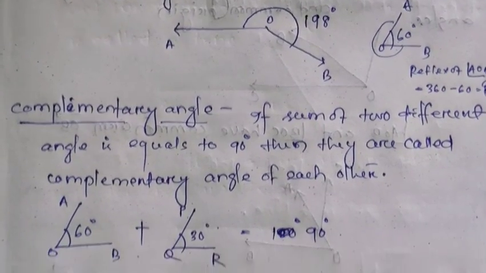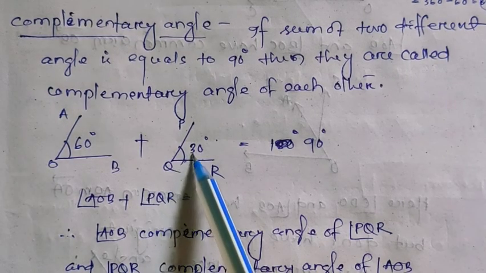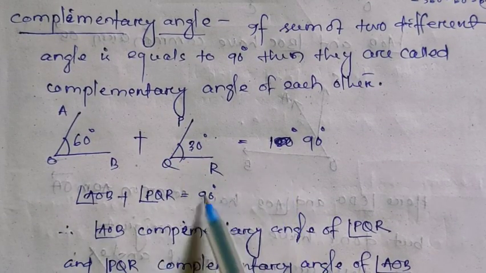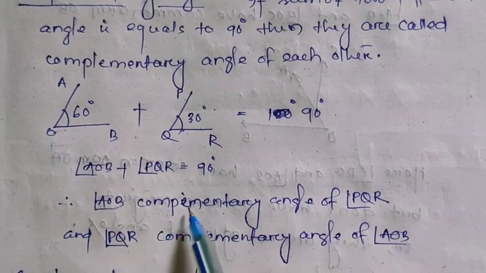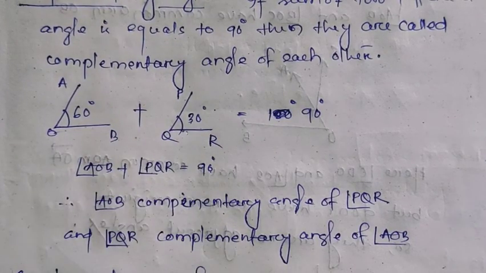Then what is a complementary angle? If the sum of two different angles is equal to 90 degrees, then they are called complementary angles of each other. If AOB is an angle whose measure is 60 degrees and PQR is an angle whose measure is 30 degrees, here angle AOB plus angle PQR is equal to 90 degrees, 60 plus 30 is equal to 90. Then I can say AOB is the complementary angle of PQR and PQR is the complementary angle of AOB.